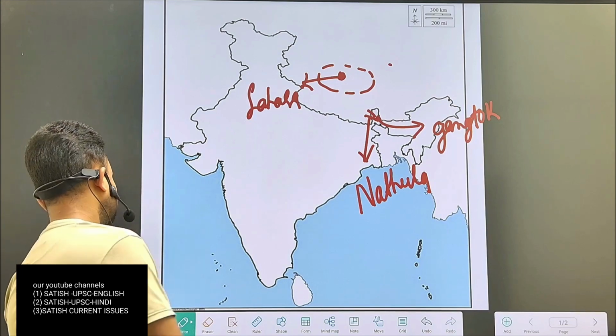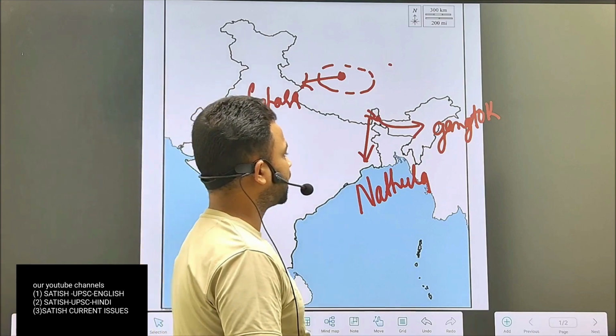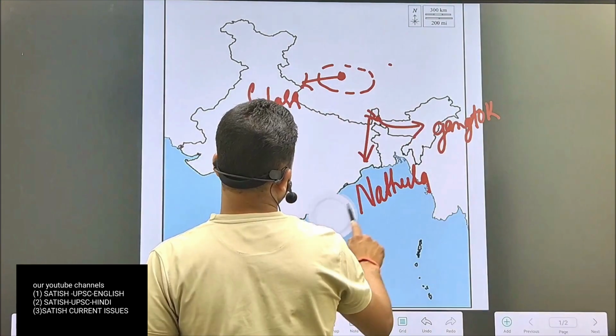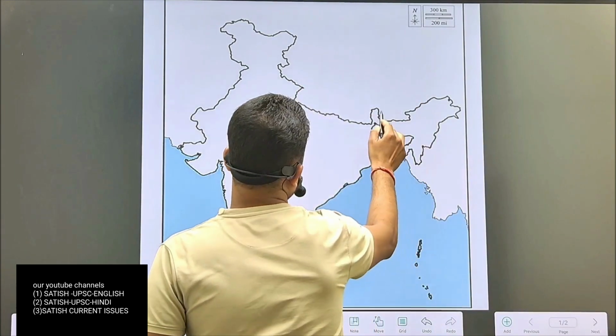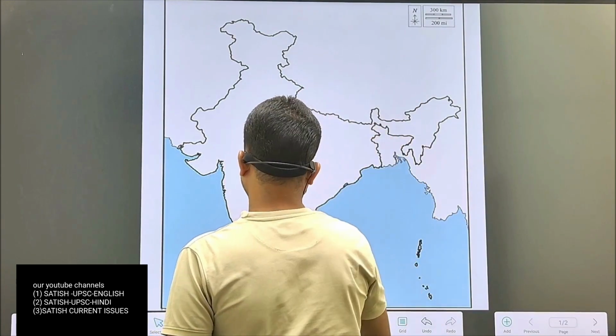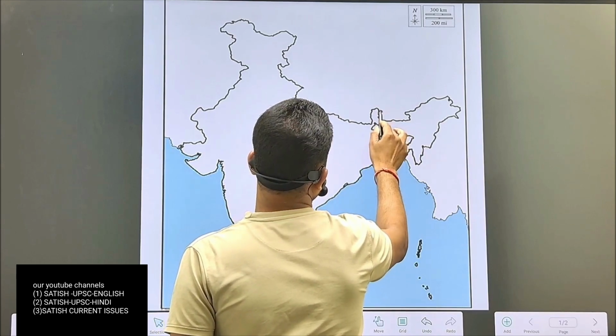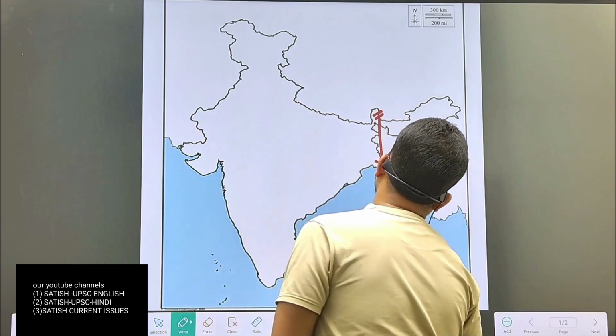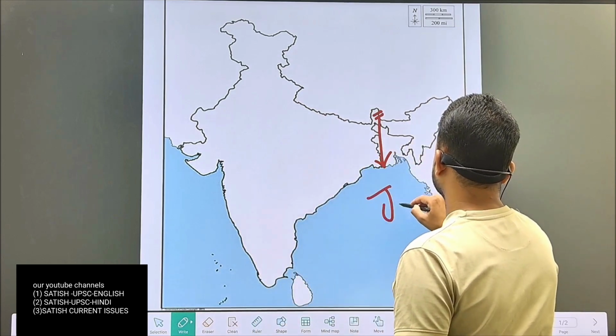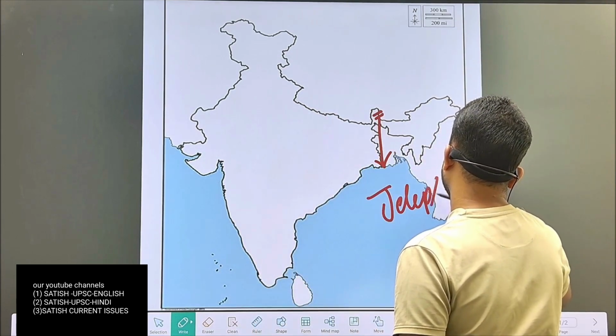Now the next pass. The next pass is Jelepla. Jelepla is situated in eastern Sikkim.